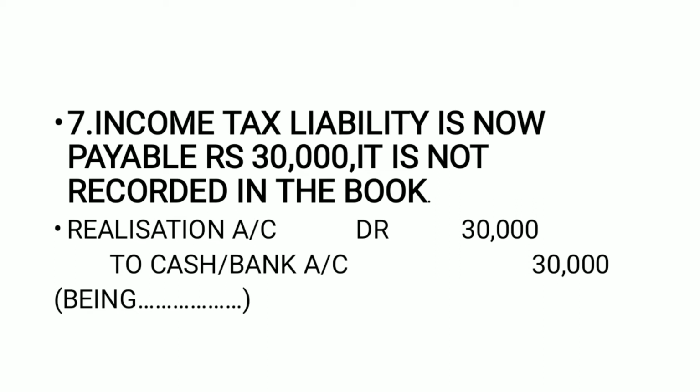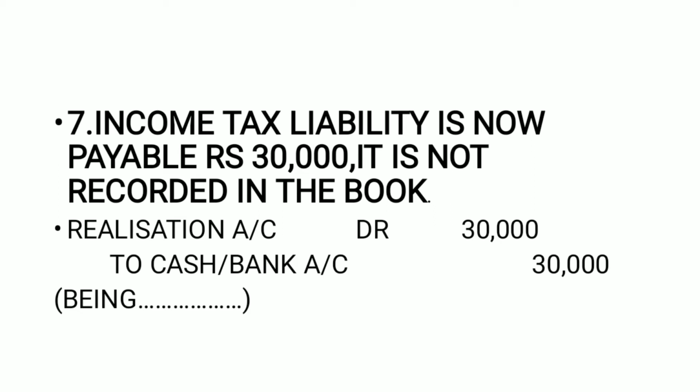Next transaction. Next question I mean. It says income tax liability is now payable, rupees 30,000. It is not recorded in the book. First of all, this is a liability. It is income tax liability and it is payable, rupees 30,000. And they say this is not recorded in the book. So this is the payment of unrecorded liability.